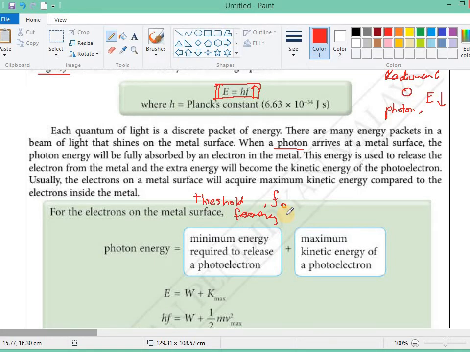So what is threshold frequency? Threshold frequency is the minimum frequency of the photon that can make the electron of the metal escape. That can supply enough energy to the electron of the metal to escape, and that means produce a photoelectric effect.